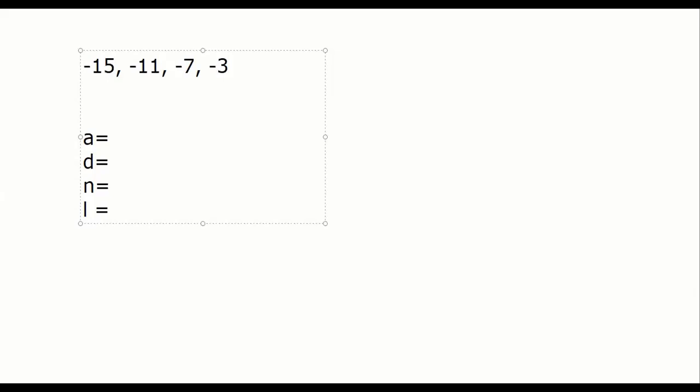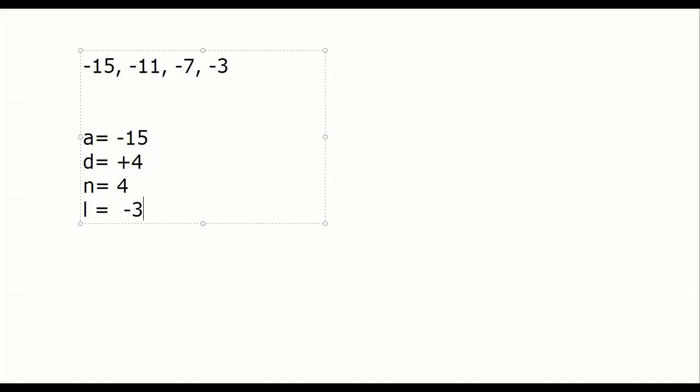Okay. So the first term is minus 15. Common difference, this minus this, plus 4. Number of terms: 1, 2, 3, 4. Last term, minus 3.